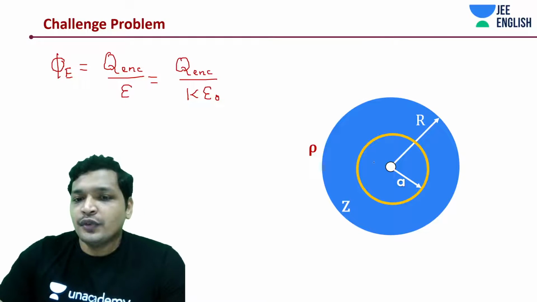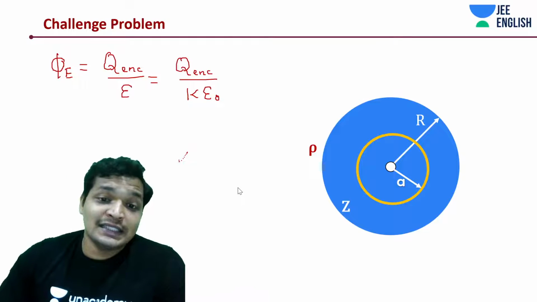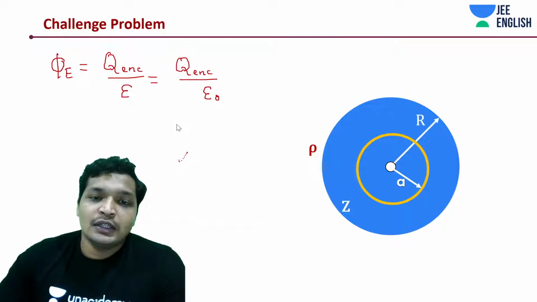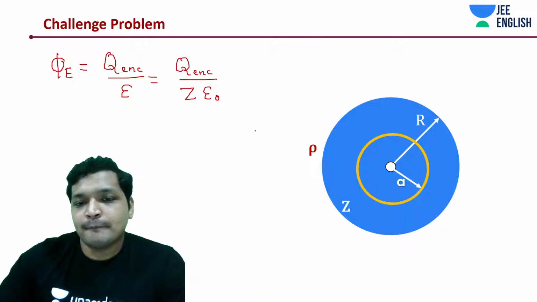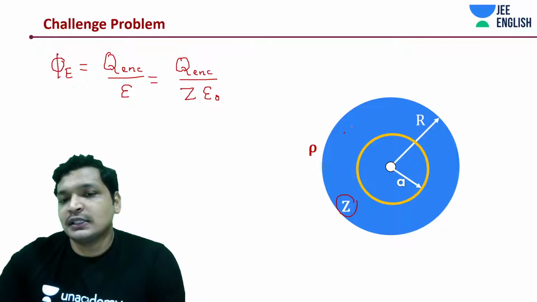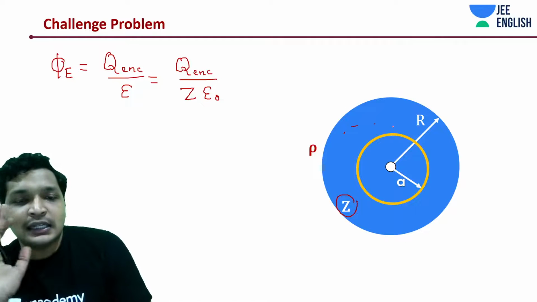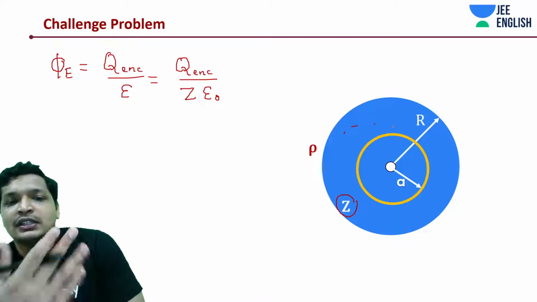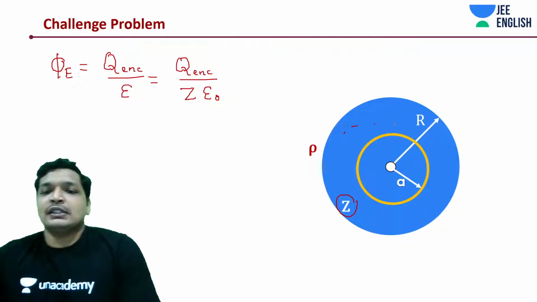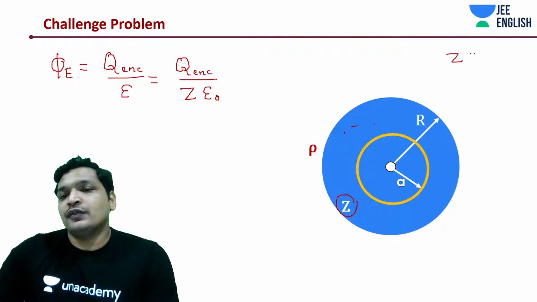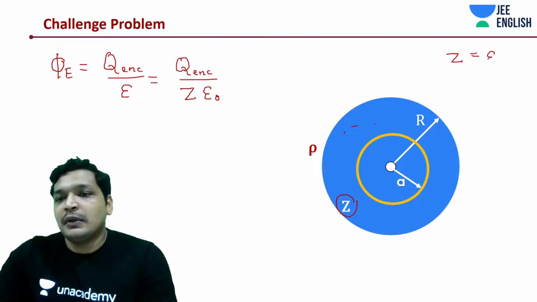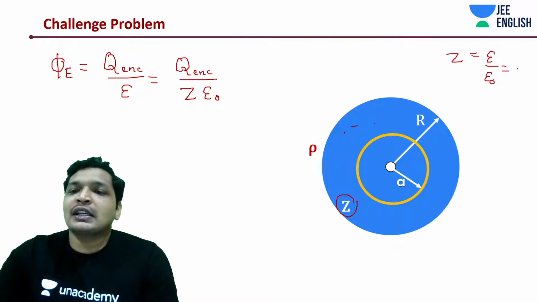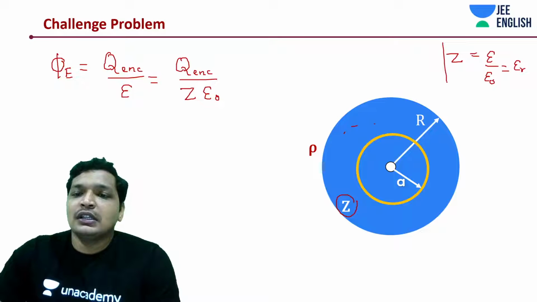Sorry, in this case it's Z into epsilon naught. This entire plastic over here has a certain dielectric constant. You know this from earlier, we used K during our capacitor chapters, but relative permittivity is the same thing as dielectric constant.